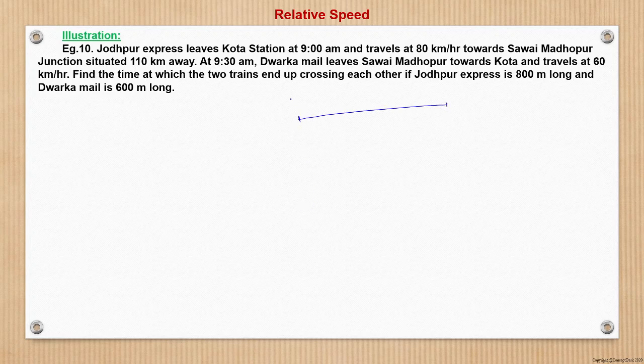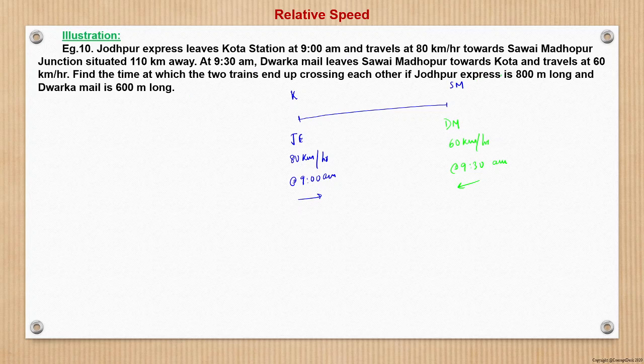So here let us suppose that this is Kota, this is Savai Madhopur, and here Jodhpur Express at 80 km per hour at 9 a.m. leaves towards Savai Madhopur, and Dwarka Mail, running at a speed of 60 km per hour, leaves Savai Madhopur for Kota at 9:30 a.m.